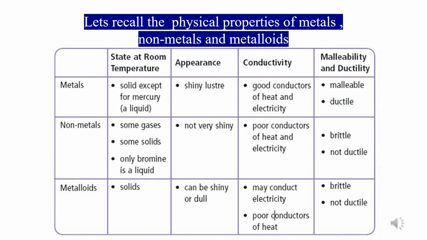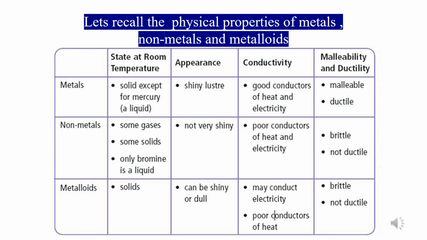Metalloids, they are solids. Appearance, metals are shiny, that is they have luster. Non-metals not very shiny, and metalloids they are dull or they are shiny, so both. Conductivity, metals are good conductors, non-metals are poor conductors. Please don't write bad, use the word poor or else the non-metals will feel bad about this.